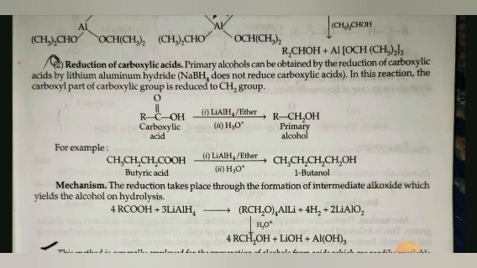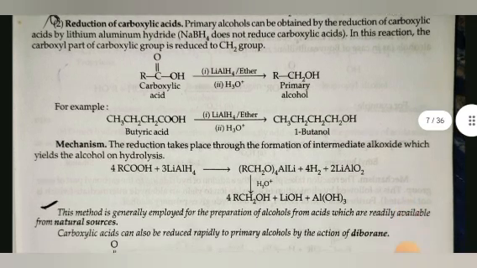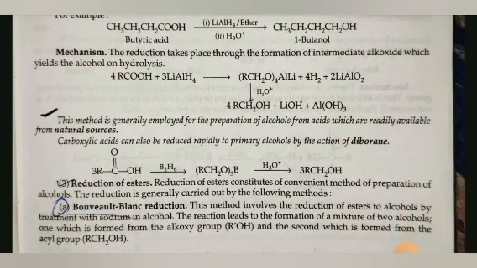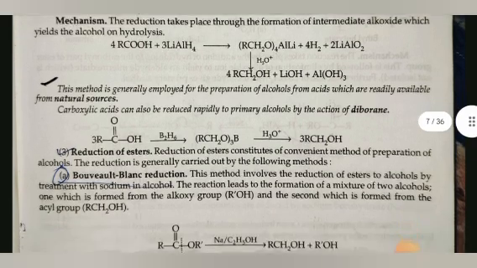For example, butyric acid in the presence of LiAlH4, ether, H3O+ gives rise to 1-butanol. Mechanism: the reaction takes place through the formation of an intermediate alkoxide which yields the alcohol on hydrolysis. This method is generally employed for the preparation of alcohol from acids which are readily available from natural sources. Carboxylic acid can also be reduced rapidly to primary alcohol by the action of diborane.